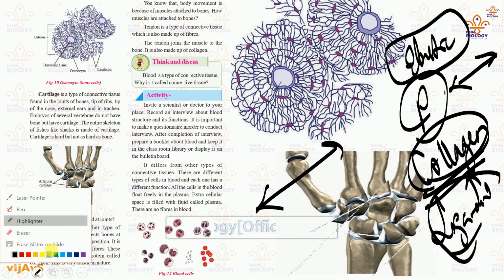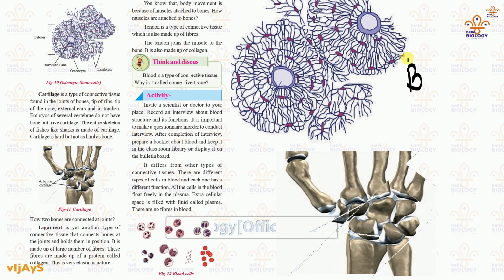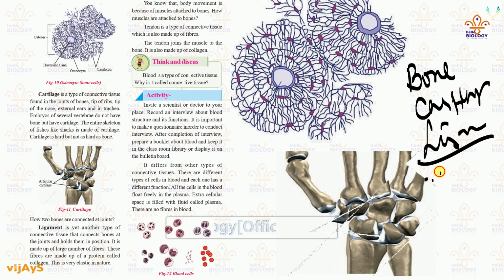And there is one more part. We discussed connective tissue: bone, cartilage, ligament. Along with the ligament, one more part is there: tendon. When a muscle is connecting to a bone, that is done by tendon.